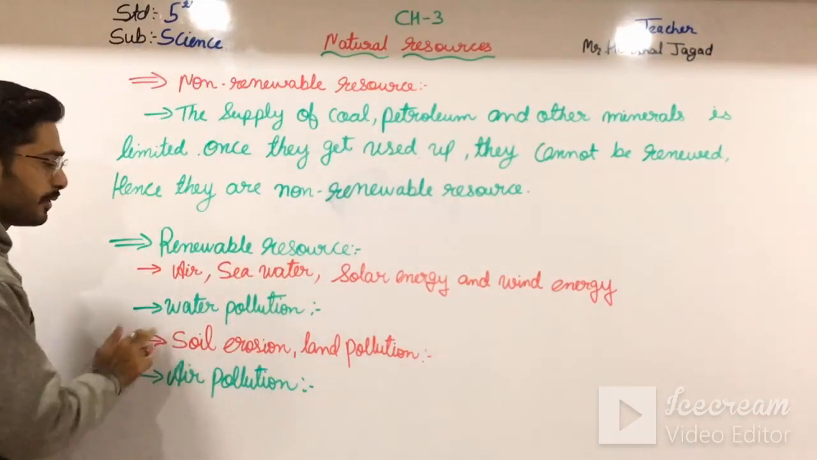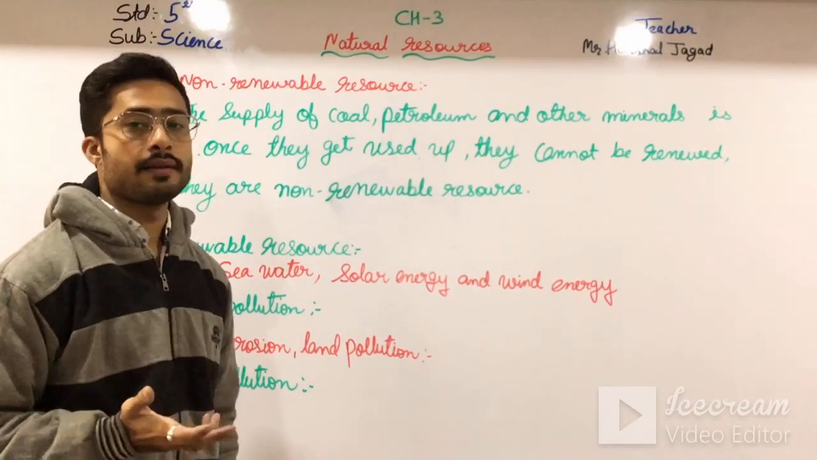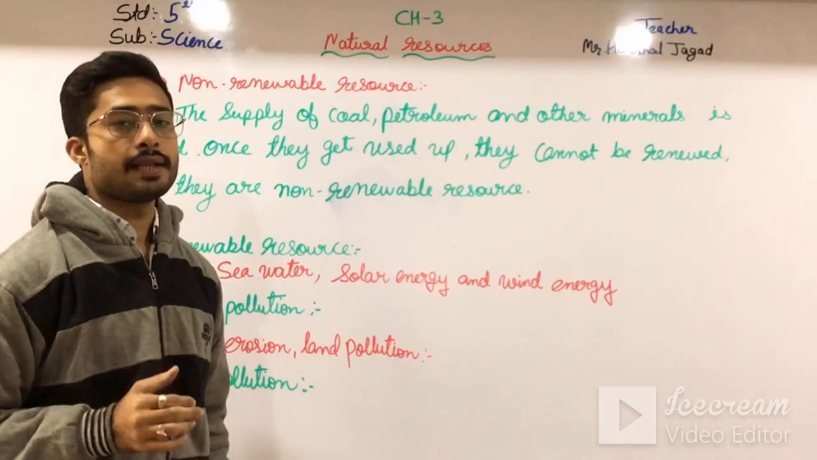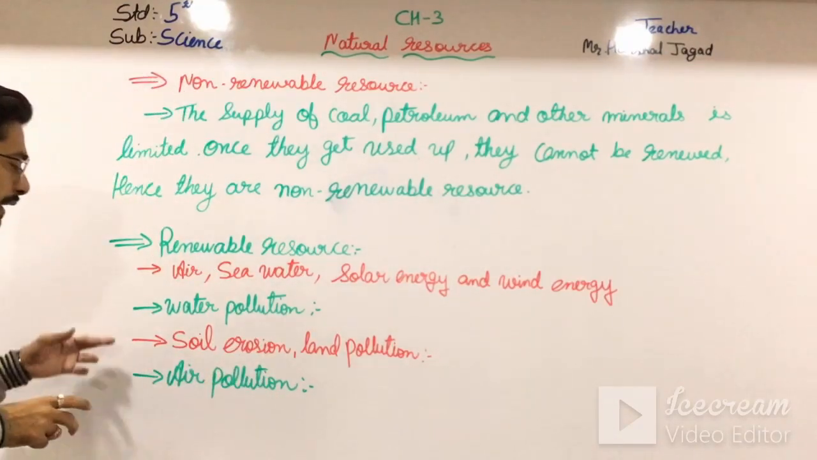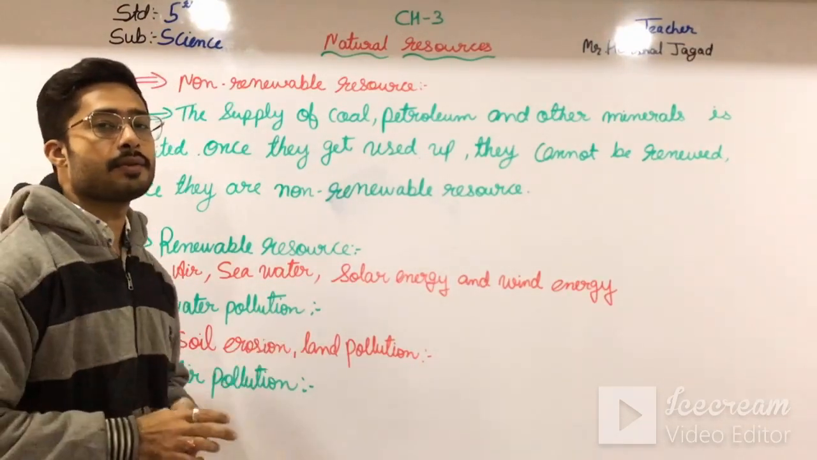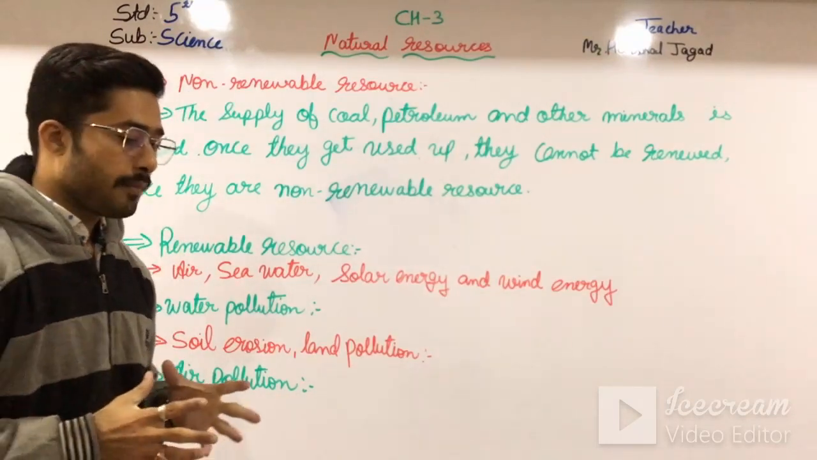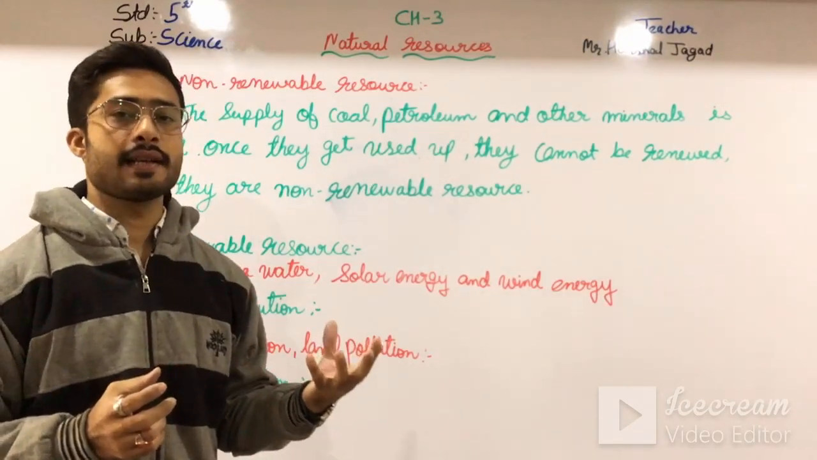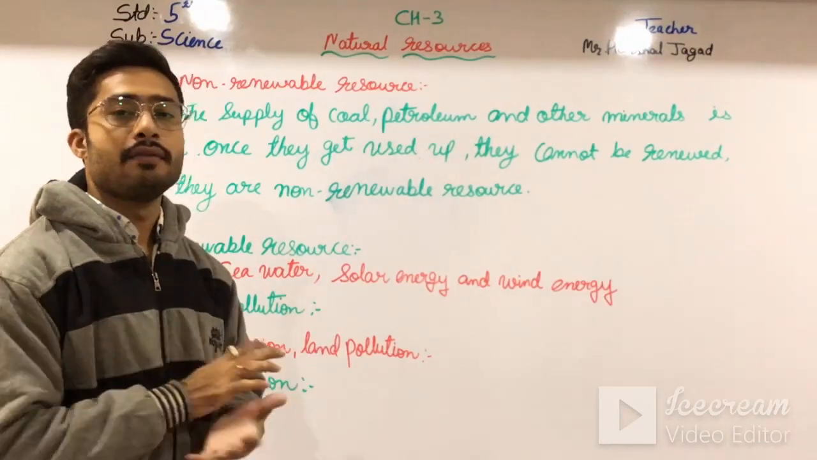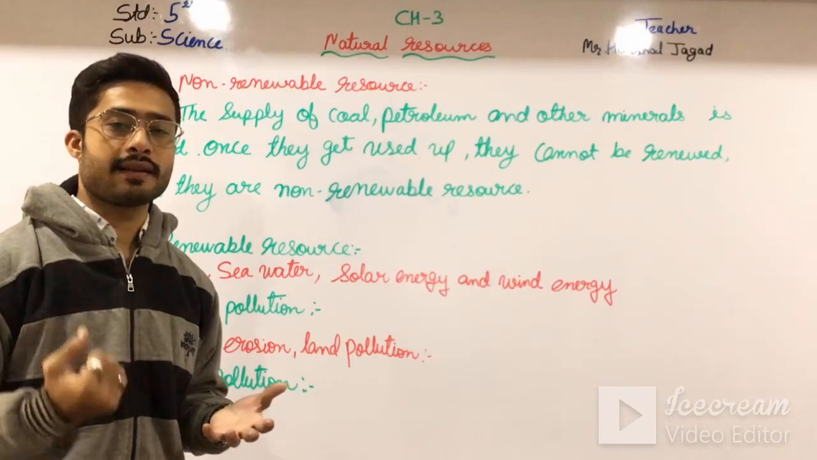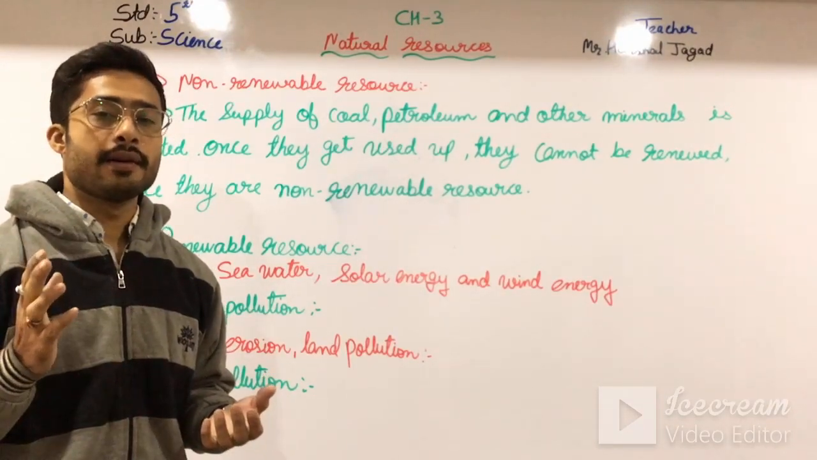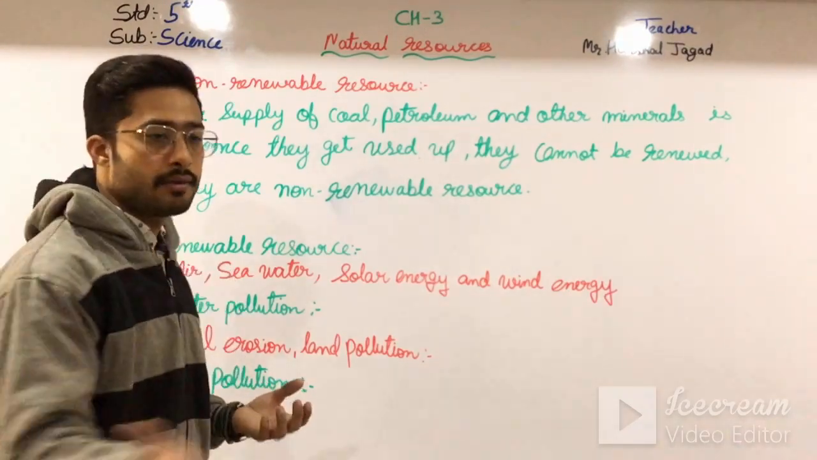How? See here, water pollution. Factory waste is directly put into the river, so the river is polluted. Then soil erosion and land pollution. How does soil erosion occur? When we deforest, the roots which hold the soil will not hold the soil because we have cut the trees. And then due to heavy rain and heavy wind, the soil will erode.